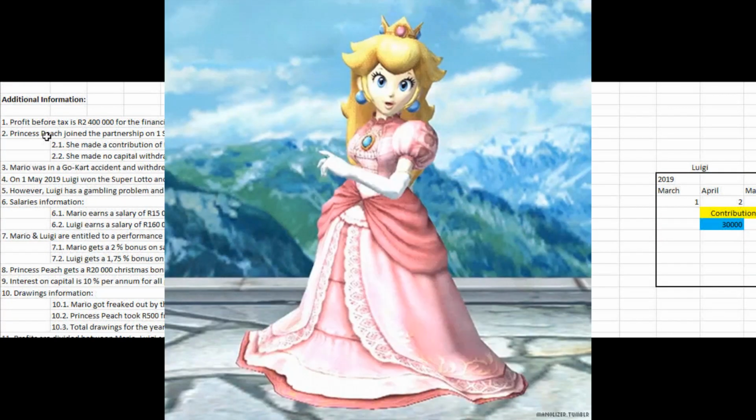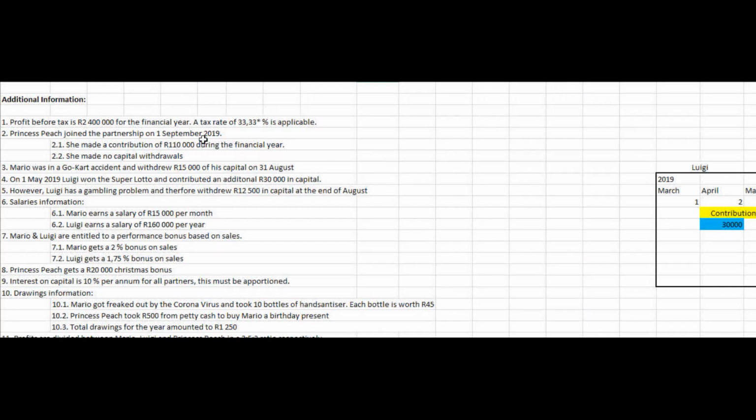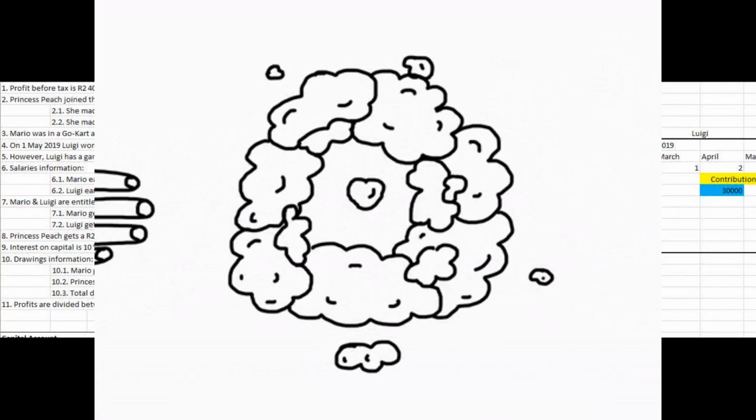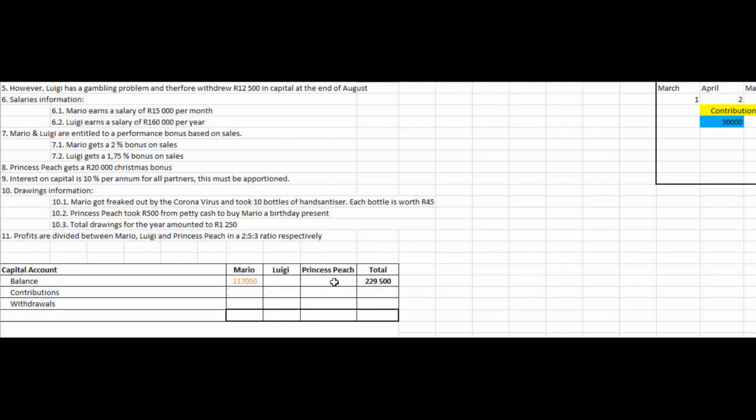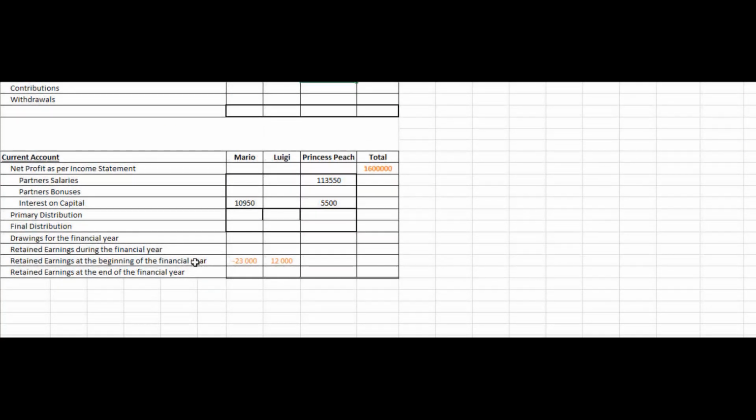Next, it says Princess Peach joined the partnership on the 1st of September 2019. This piece of information is vital because we know that she wasn't a partner at the beginning of the year. This means that the balance of her capital account will be 0, as well as the retained earnings at the beginning of the financial year will be 0.